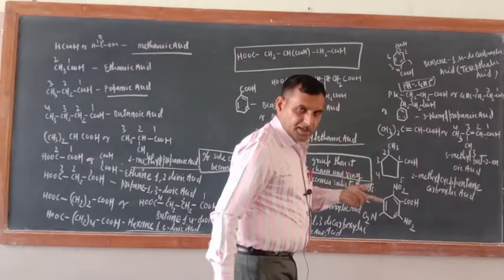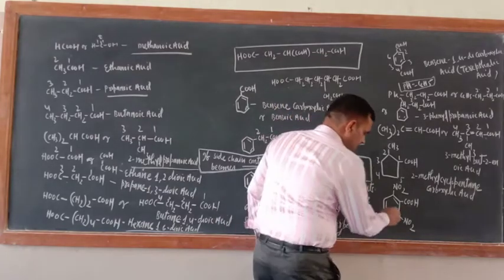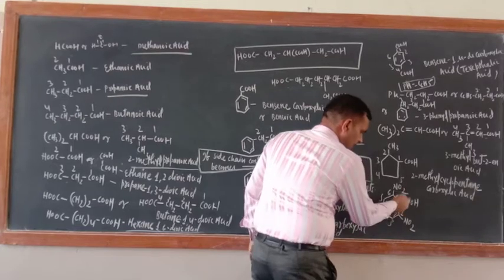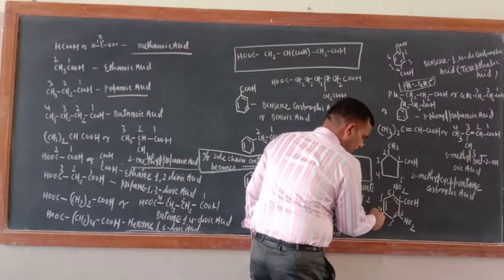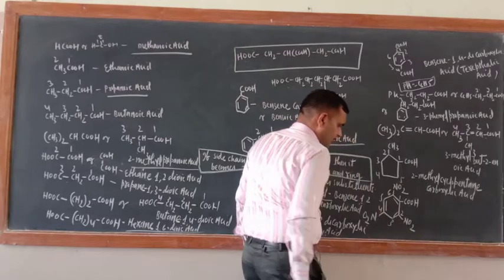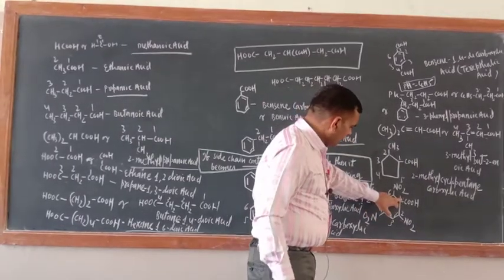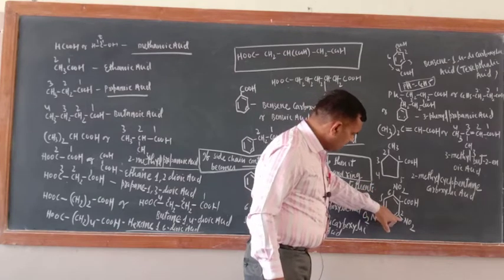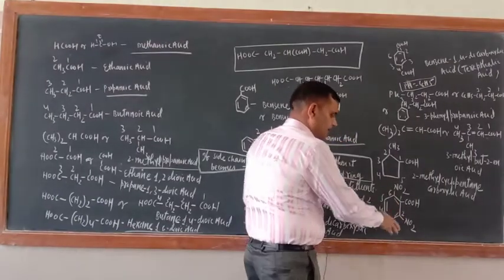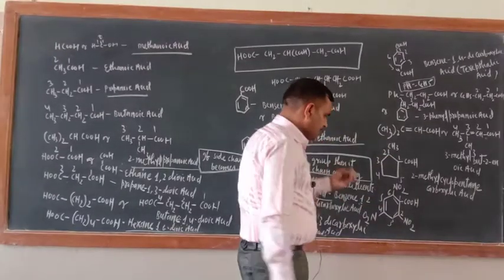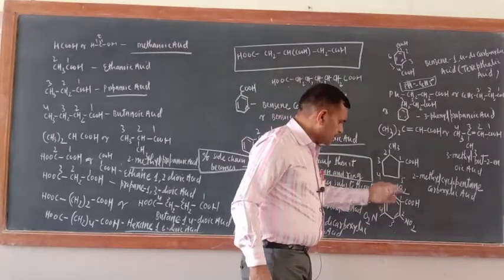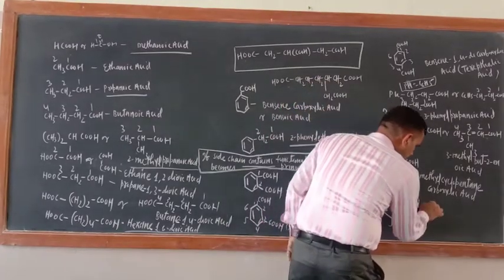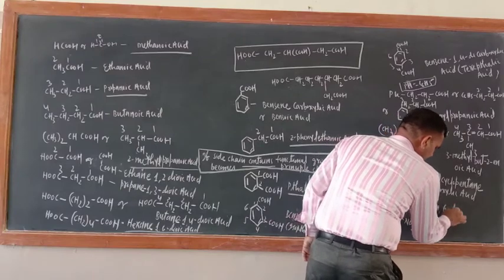Okay, then carbon atom to which COOH group is there? 1, 2, 3, 4, 5, 6. You can start from this side also. 1, 2, 3, 4, 5, 6. Okay, are you getting my point or not? 1, 2, 3, 4, 5, 6, and here. So just see, either side you can start. Means at 4 position, 2 position and 6 position NO2 group will come. So what is the name of this one? 2,4,6 trinitro.